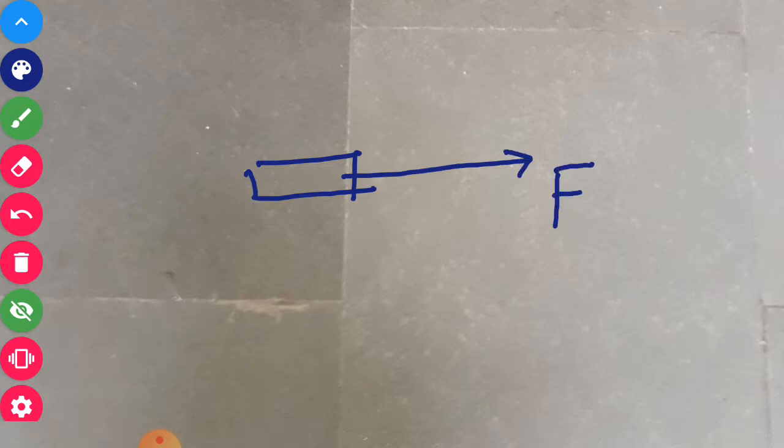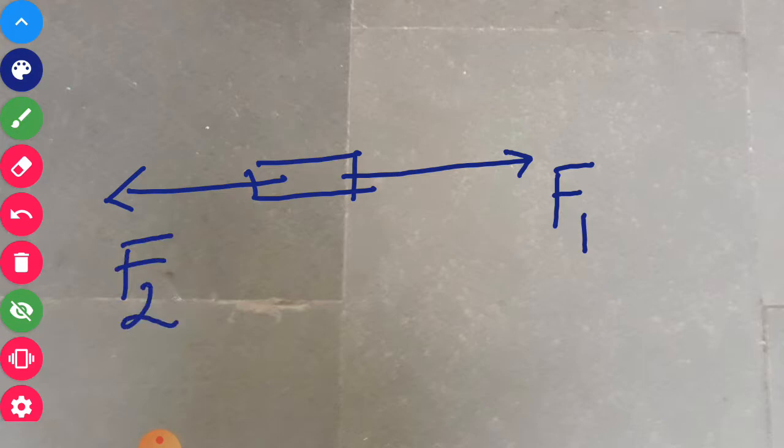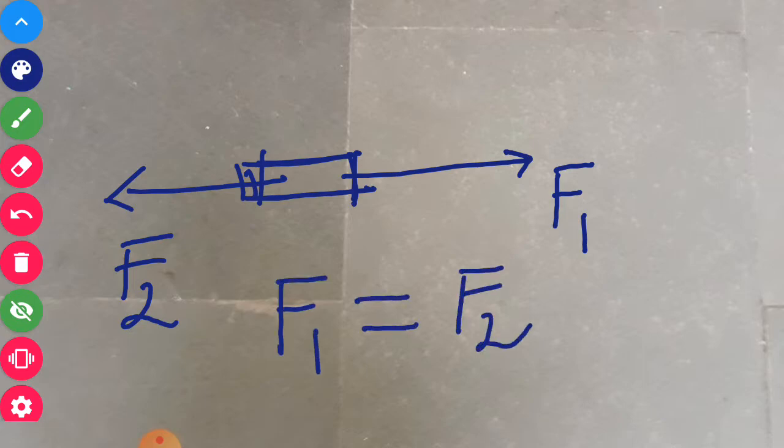Try to understand it this way: if you have this object, and F1 force is applied in this direction and F2 force in this direction, the object will remain in equilibrium if these forces are equal in magnitude and opposite in direction, and then the particle will maintain its state of motion.